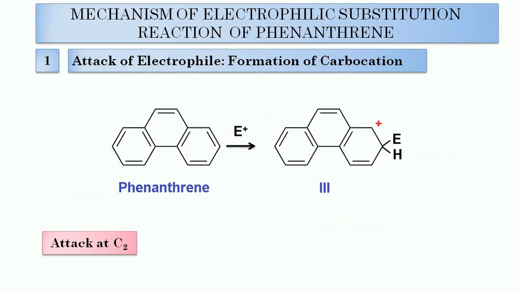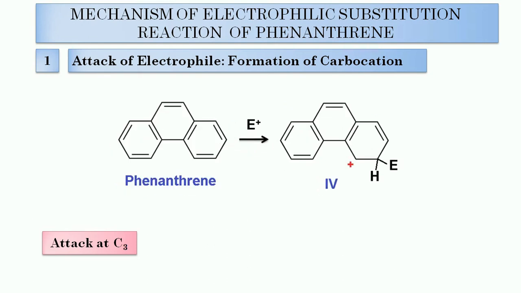Then similarly, when attack occurs at carbon number 2, this pi bond will shift toward this side. Now this carbon acquired partial negative charge and this carbon acquired partial positive charge. So the electrophile will attack this carbon, carbon number 2. So this structure number 3 will get formed. And in this carbocation, again one naphthalene ring remains intact. So in this case, again the 132 kilojoule energy is lost.